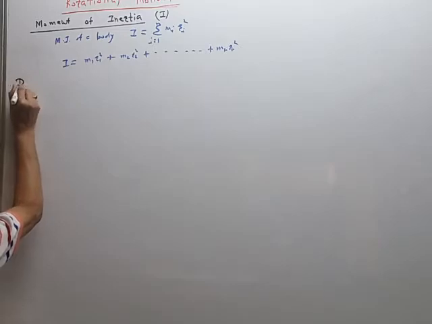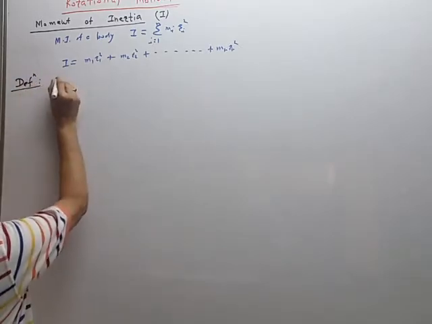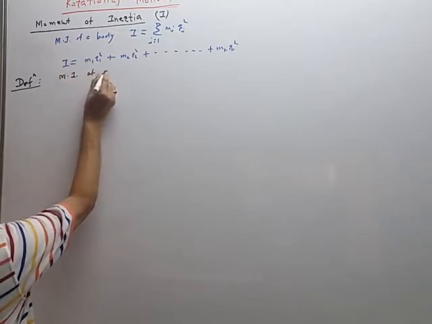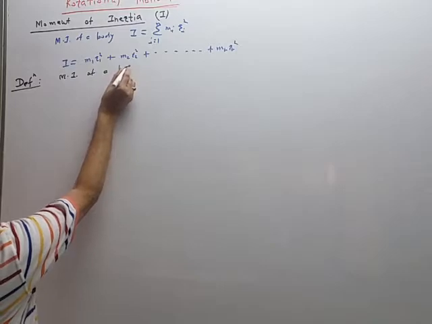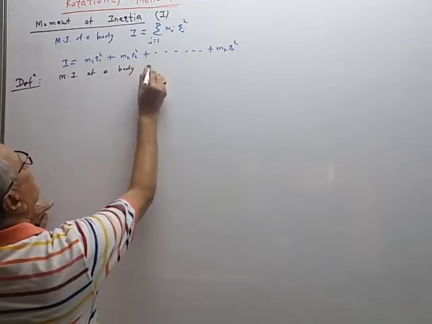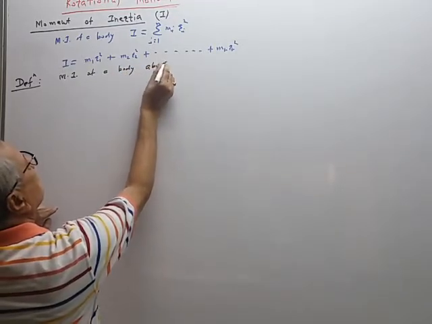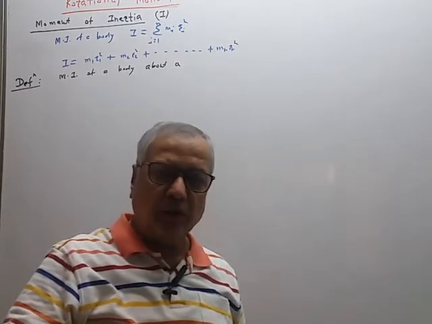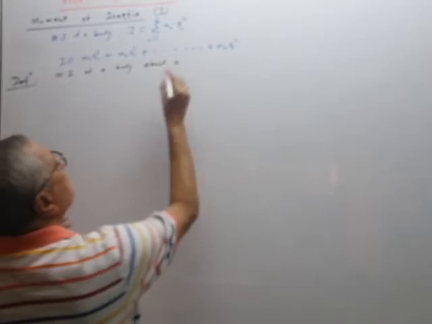Definition. I will write down the short form. The moment of inertia of a body about a given axis of rotation.